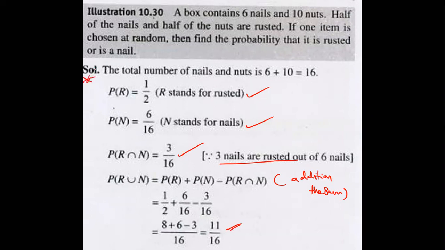Right. Why am I taking 1 by 2? Half of the nails and half of the nuts rusted means 50%, which is 1 by 2. Totally how many? 16. Half of that means what? 8. 8 by 16 means 1 by 2. That's the meaning. 8 things are rusted. 8 by 16 means 1 by 2. Simplify.